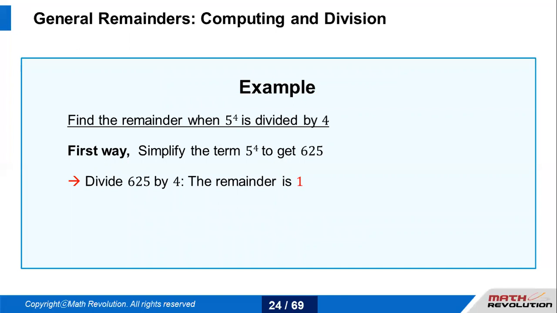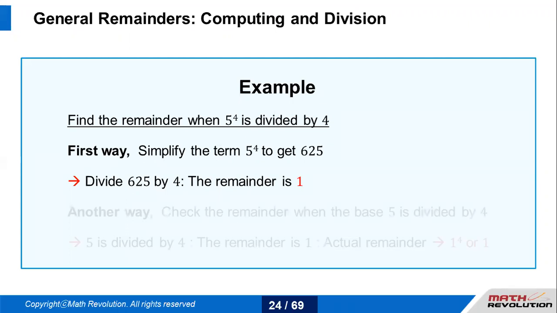I know 5 to the power 4 is 625. No one has to actually cram it because we do it so often that it's been there in our mind. So 625 by 4, the last two digits are what we see for the divisibility of 4. So 25 divided by 4 will give me a remainder of 1.